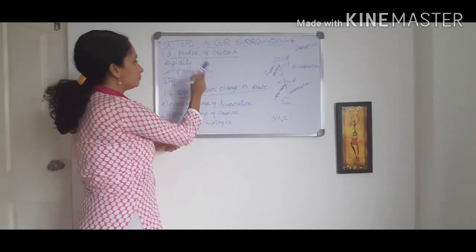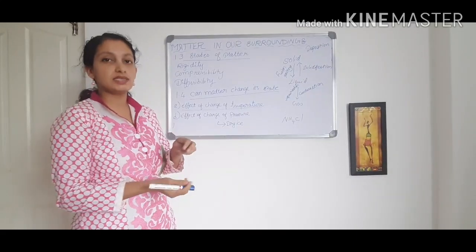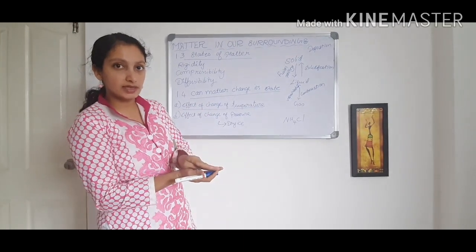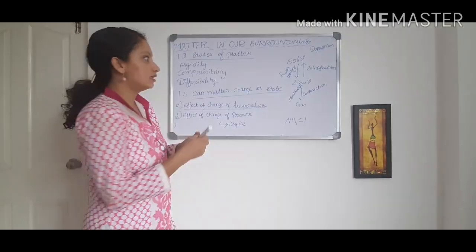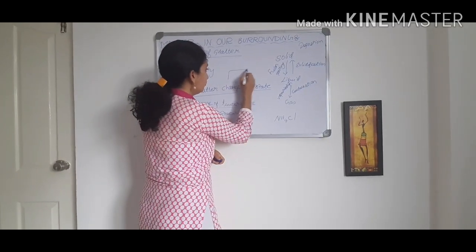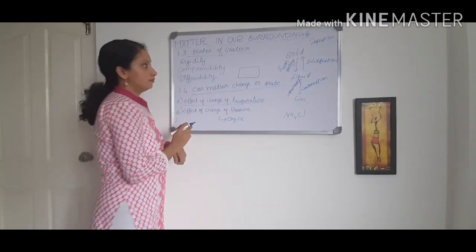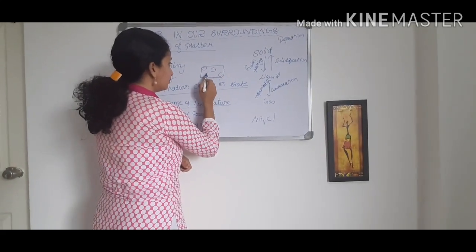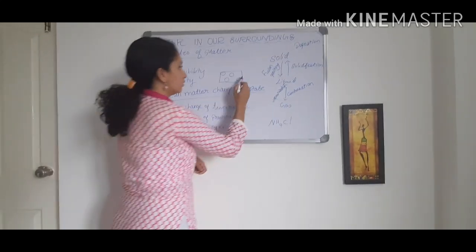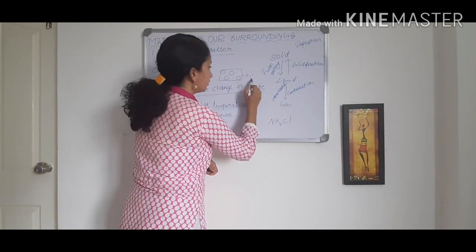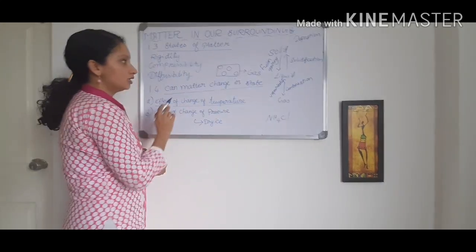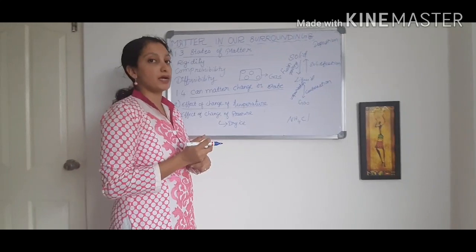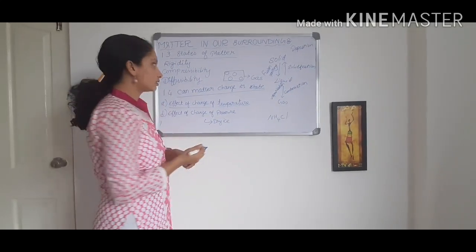Second is compressibility, compression. What does compression mean? You are compressing the particles into another one which contains space. I'll explain here. If I am taking one type of matter which contains many spaces between particles, say a gaseous matter, it contains more intermolecular space because the particles are very loosely packed.